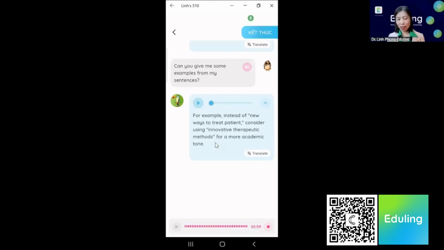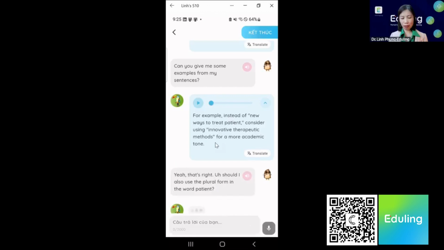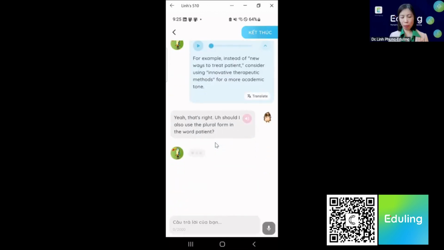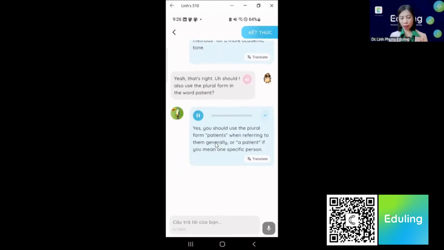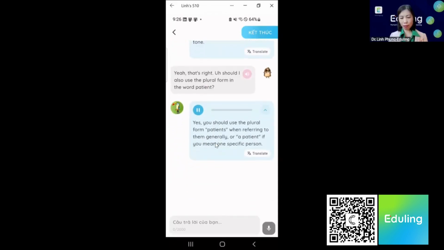Yeah, that's right. Should I also use the plural form in the word patient? Yes, you should use the plural form patients when referring to them generally, or a patient if you mean one specific person. Can you give me the whole essay and comment on the structure of the essay?